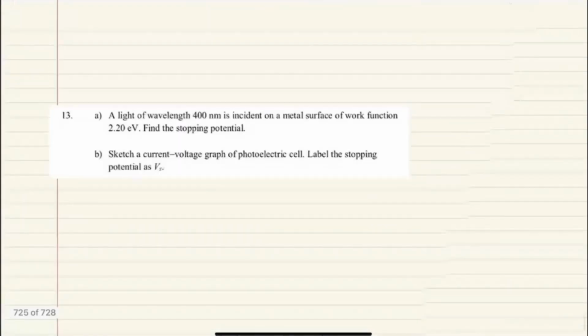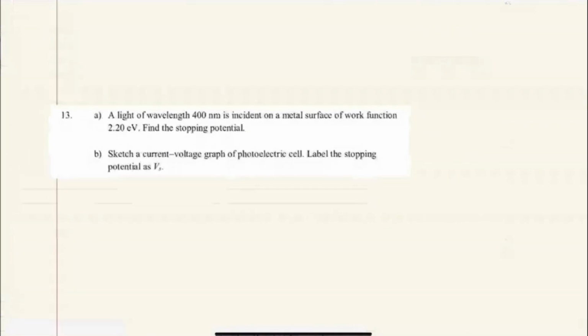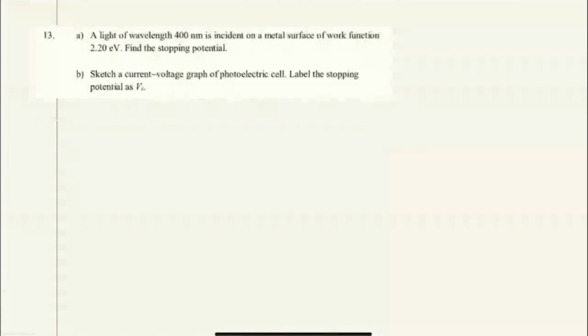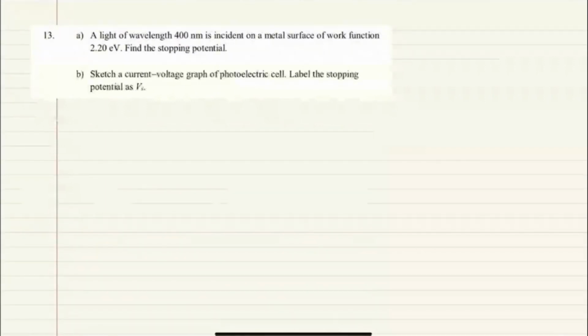Okay, we try to do the next question, which is question 30. Question 30 says light of wavelength 400 nanometer is incident on a metal surface of work function 2.2 eV. Find the stopping potential.